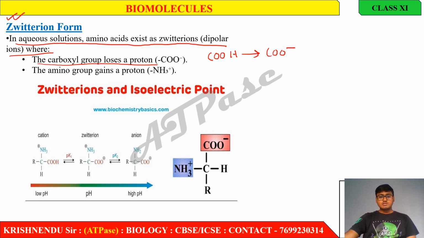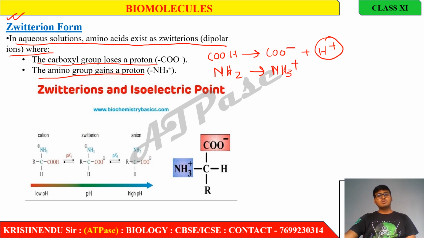A proton, that is H plus, is lost, and the amino group gains one proton, that is from NH2 to NH3 plus.